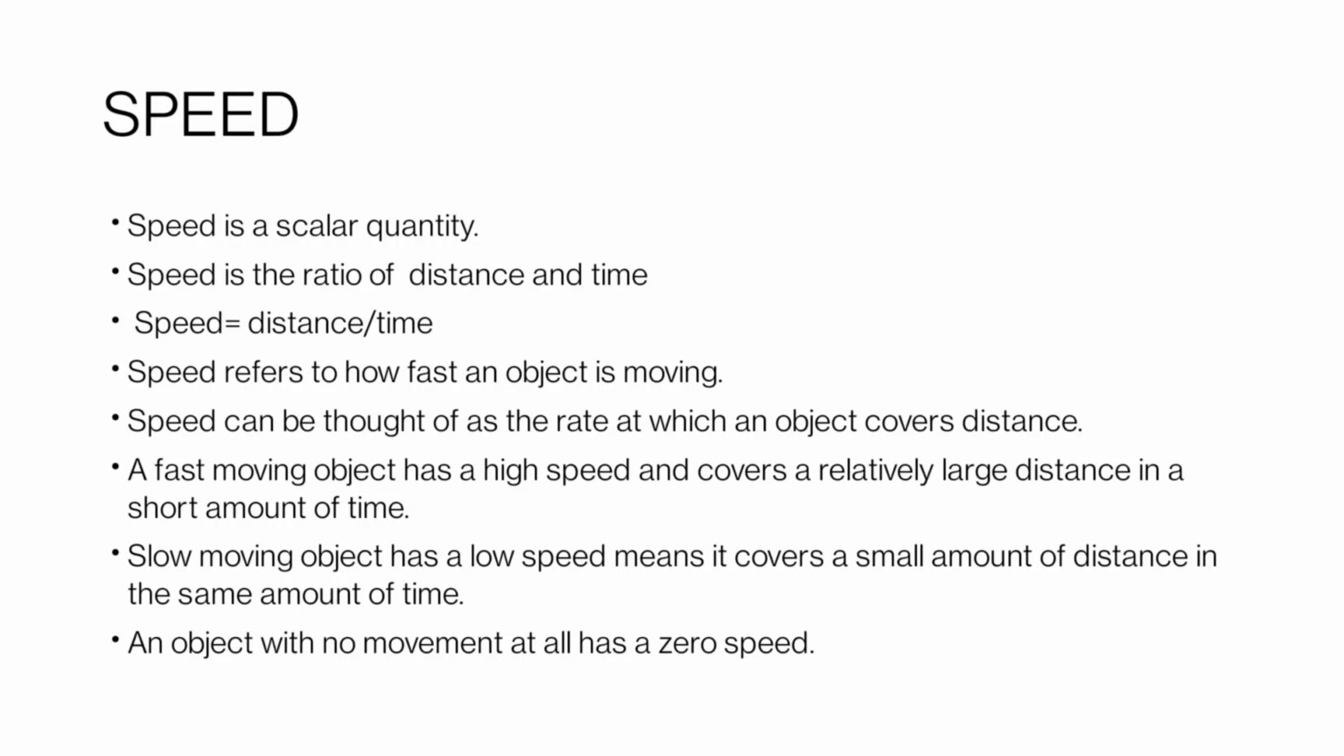Speed refers to how fast an object is moving. Speed can be thought of as the rate at which an object covers distance. A fast moving object has a high speed and covers a relatively large distance in a short amount of time. Similarly, a slow moving object has a low speed. That means it covers a small amount of distance in the same amount of time. An object with no movement at all has zero speed.